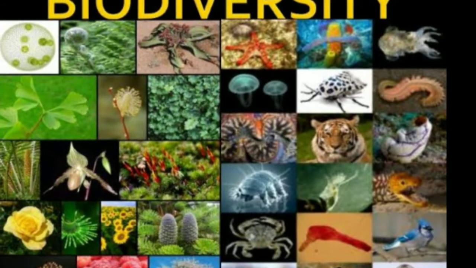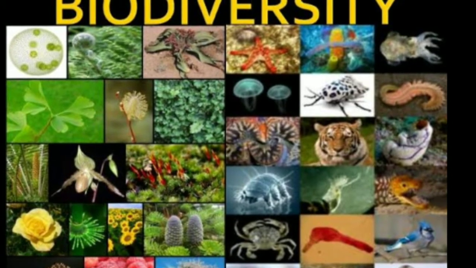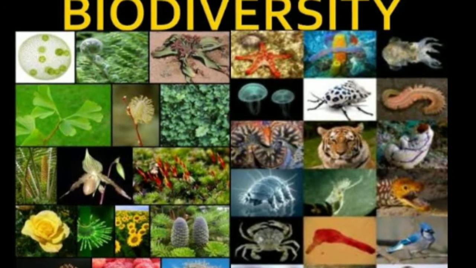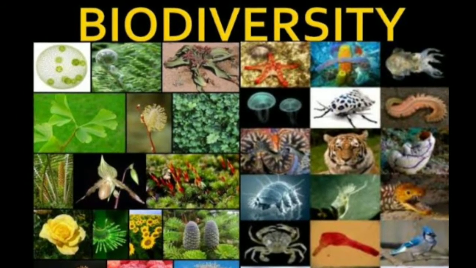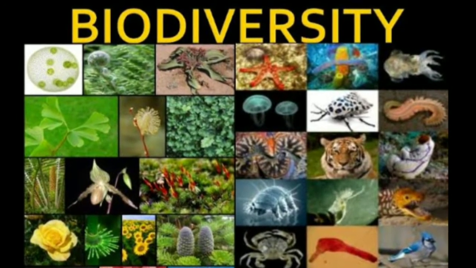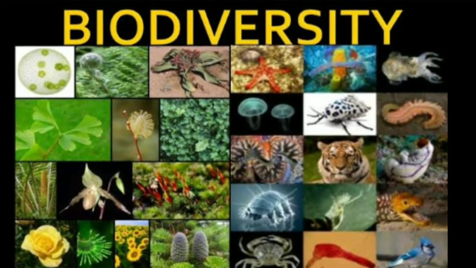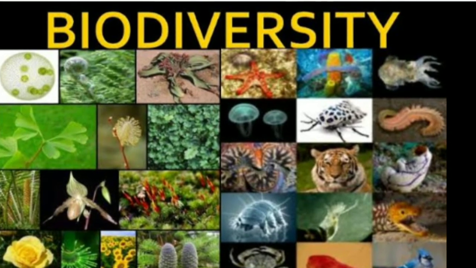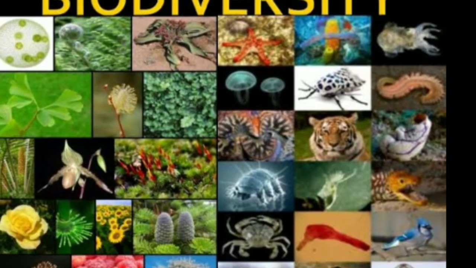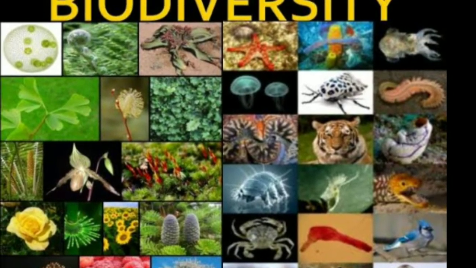Children, are the plants and animals that you have seen all alike? No. The plants and animals are of great variety. There is diversity in shape, body, structure, color, types, etc. among the different animals and plants.